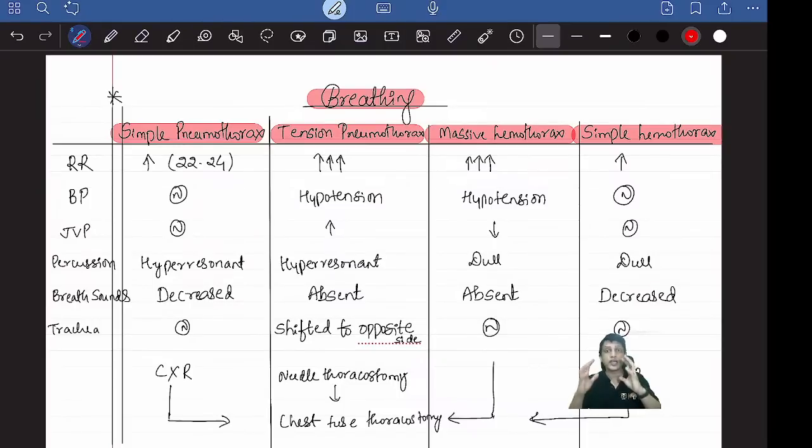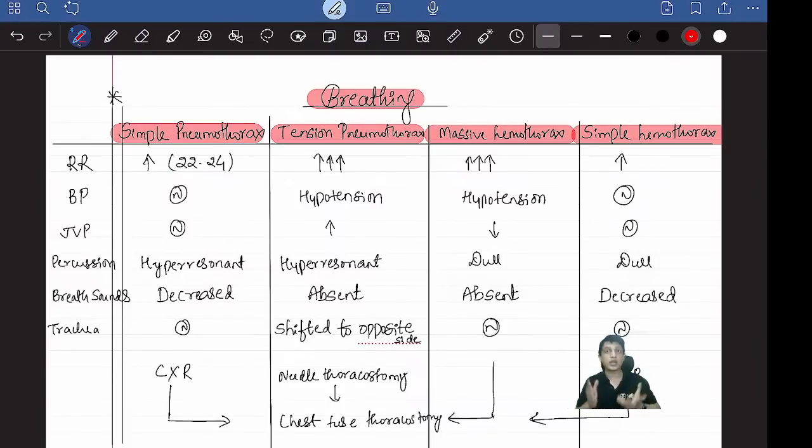In case of tension pneumothorax, the entire lung is collapsed, so it has to pump the air many times. So the respiratory rate will be very high in tension pneumothorax. Coming to massive and simple hemothorax, same, just like air, here blood is covering the pleura around the lungs. Entirely covered by blood means the lungs will shrink like this in the middle, so the respiratory rate will increase. In simple hemothorax, where some blood is collected, the respiratory rate will be slightly higher.